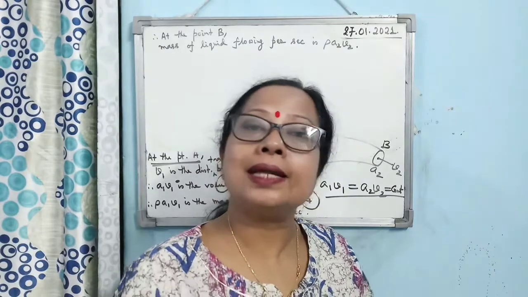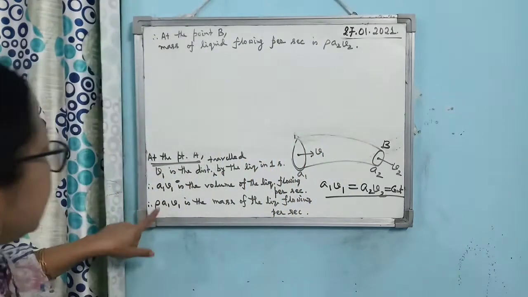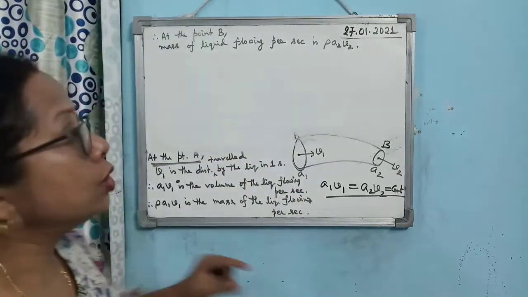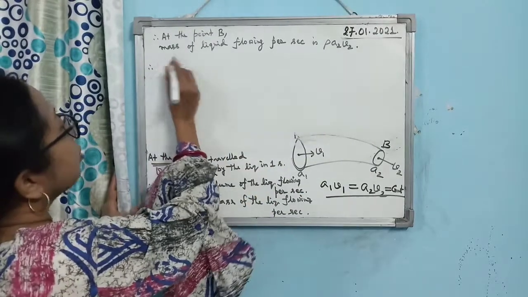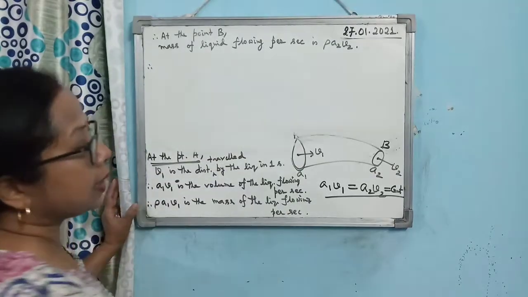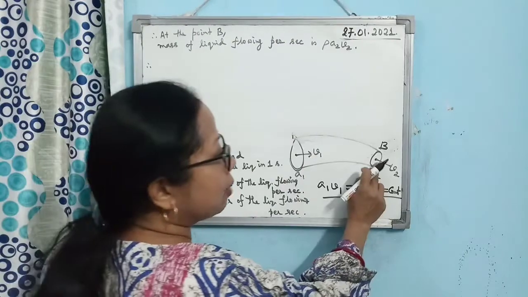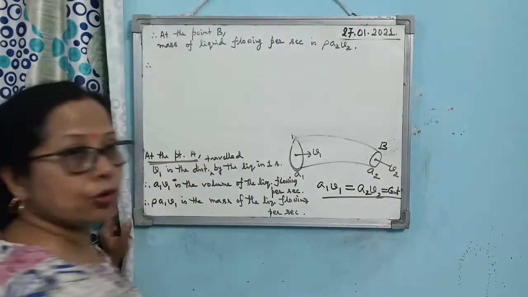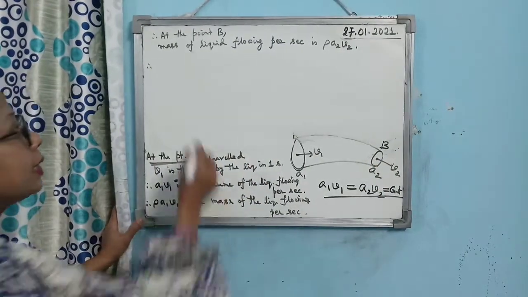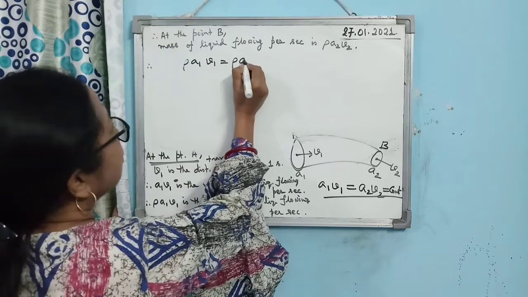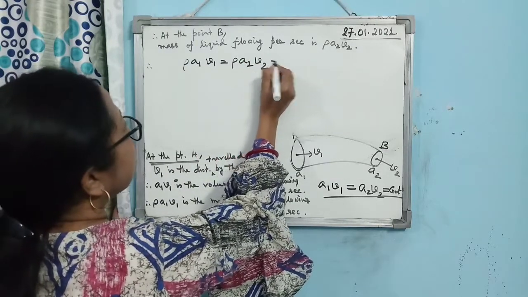So the density of the liquid is the same: rho here and rho here. According to conservation of mass, the mass of the liquid entering the tube and the mass of the liquid leaving the tube should be the same. So rho A1 V1 equals rho A2 V2.